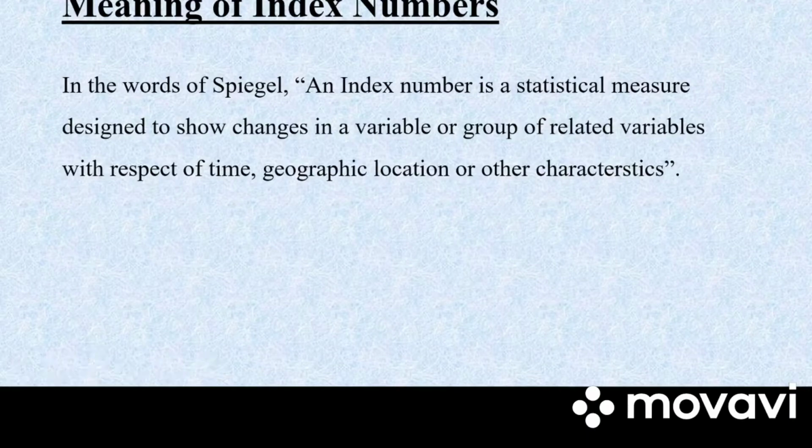In the words of Spiegel, an index number is a statistical measure designed to show changes in the variable or group of related variables with respect to time, geographical location, or other characteristics. So index number is a measure which is designed to show the changes in the variable with respect to time, geographic location, or characteristics. So what are the features or characteristics of index number?